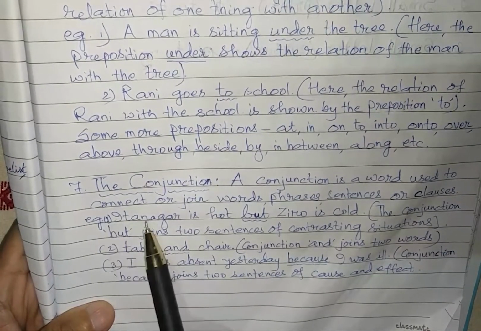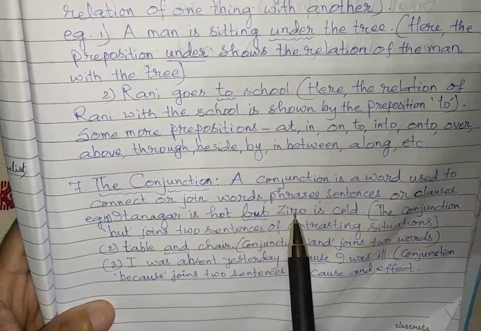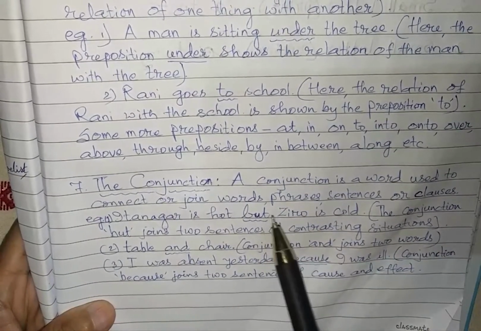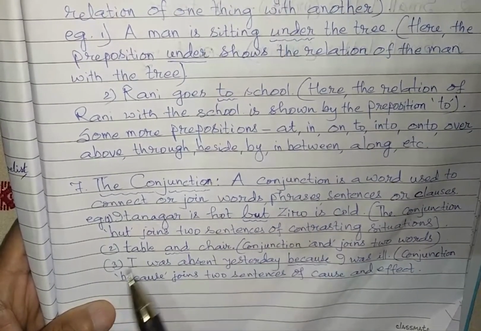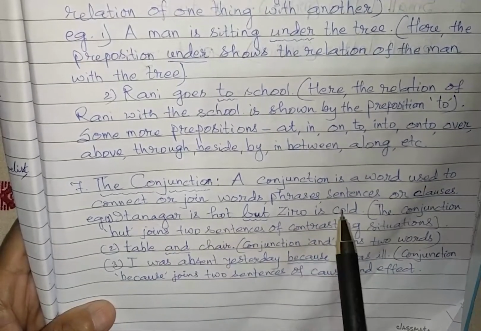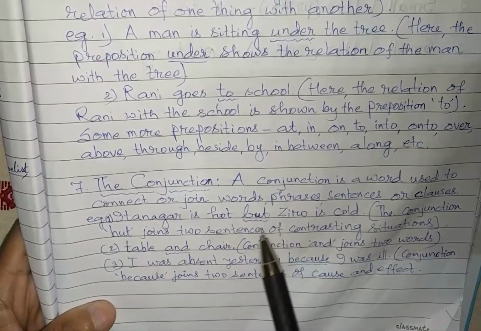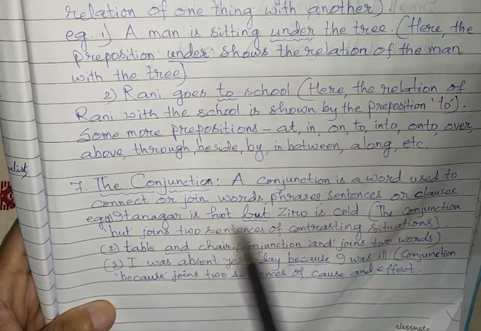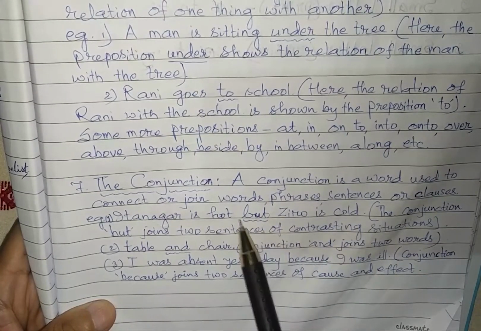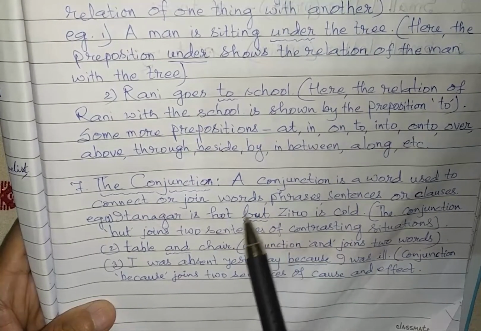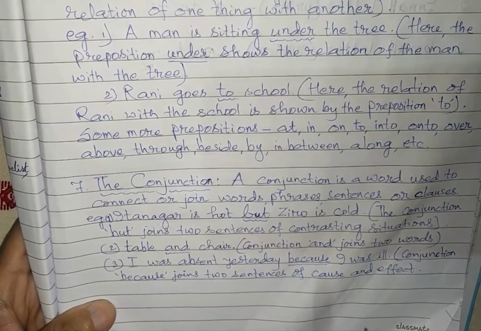You see, example, Itanagar is hot but Ziro is cold. Here there are two sentences: Itanagar is hot, Ziro is cold. This particular word but is joining the two sentences. Here it is playing the role of conjunction. So but is a conjunction.